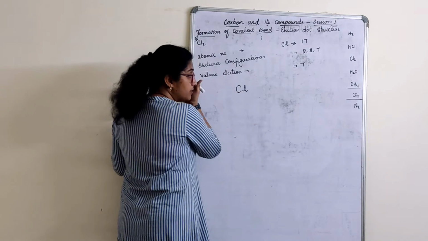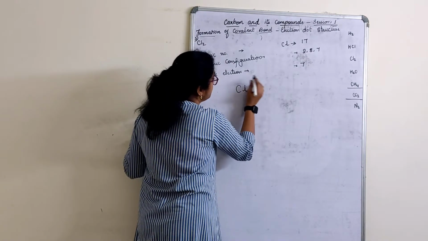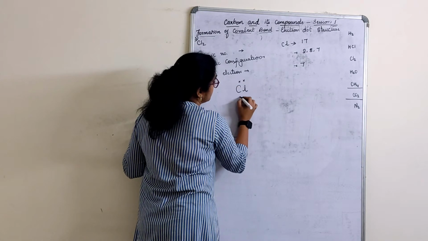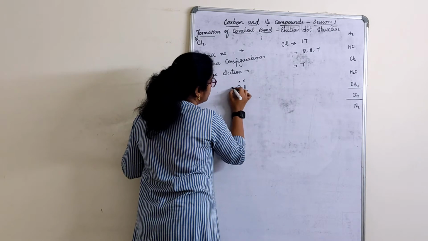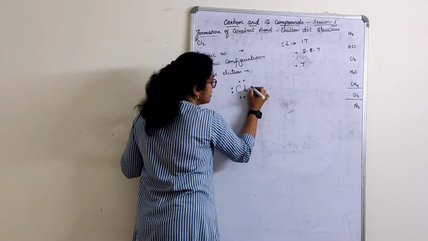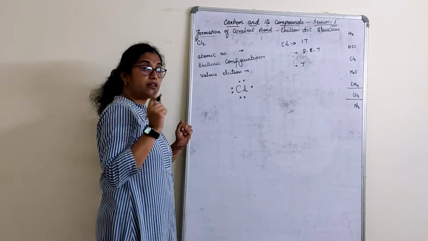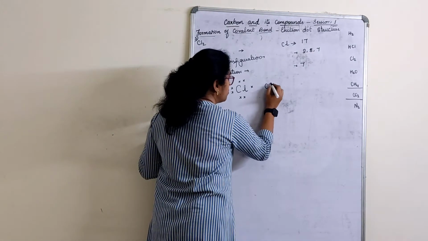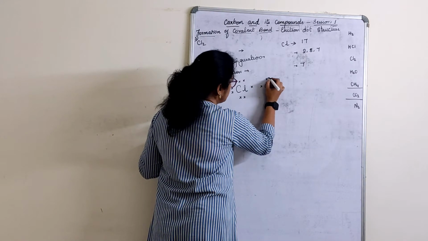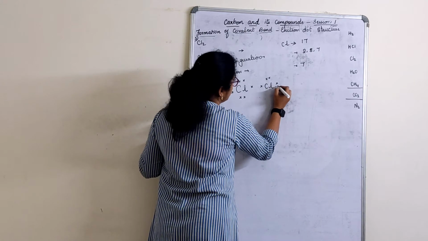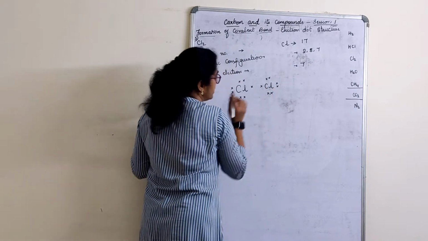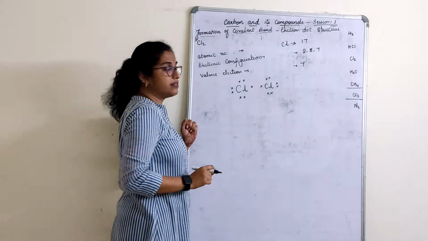So, chlorine to chlorine, what do we have to form now? 1, 2, 3, 4, 5, 6, 7. What sharing comes here is with respect to that particular electron only. Same thing, use the same sign. 2, 3, 4, 5, 6, 7. Let us first pair this chlorine.